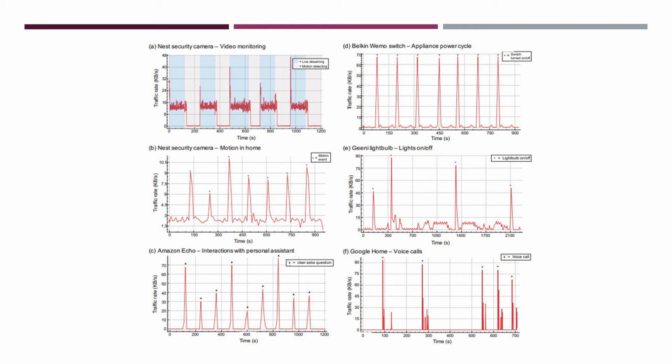Throughout the experiment, the Echo did send and receive other TCP traffic to different domains, but they were still able to identify the stream that was associated with the questions. An adversary could do the same and use the spikes in traffic to make inferences on user activities.